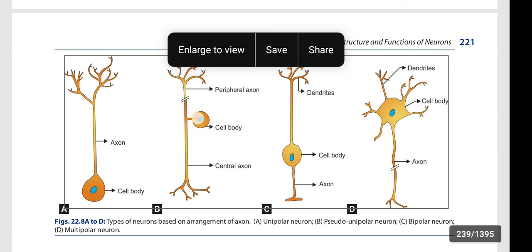You see here, this is the bipolar. Two processes are arising from the cell body. If you observe here, this is multipolar. Many processes are arising.